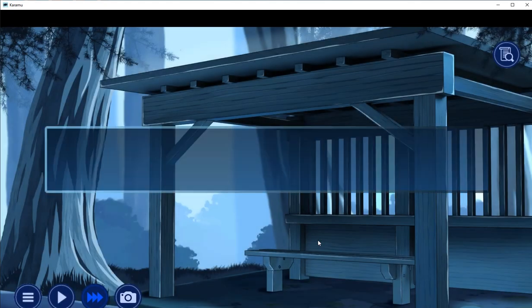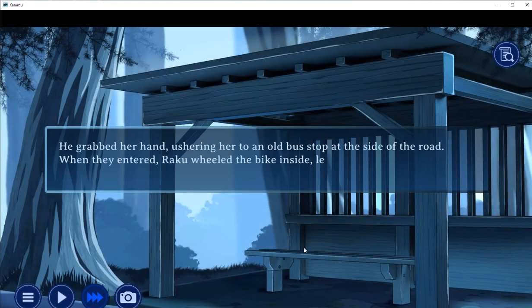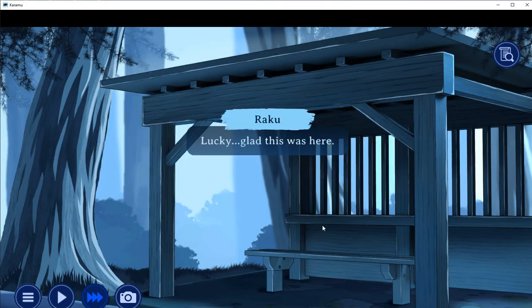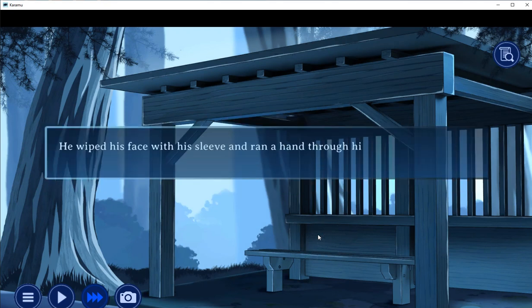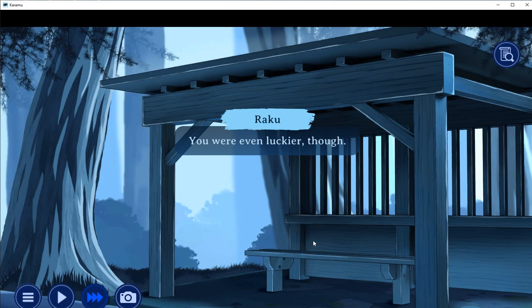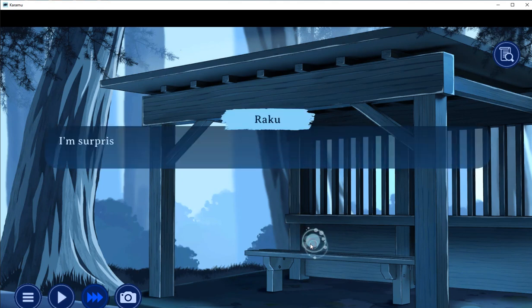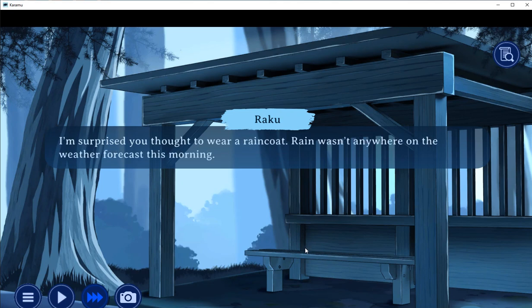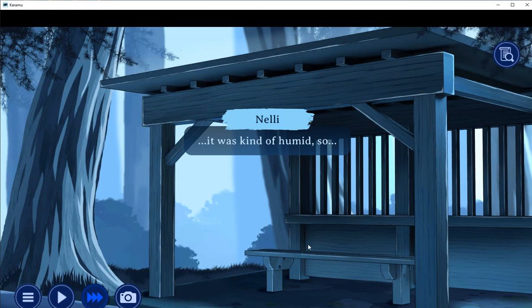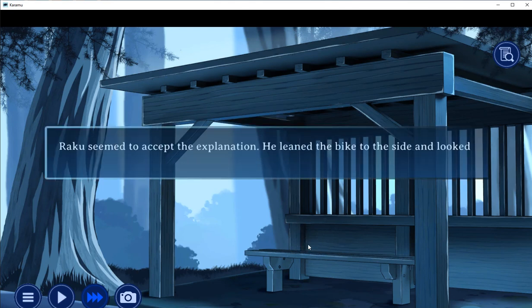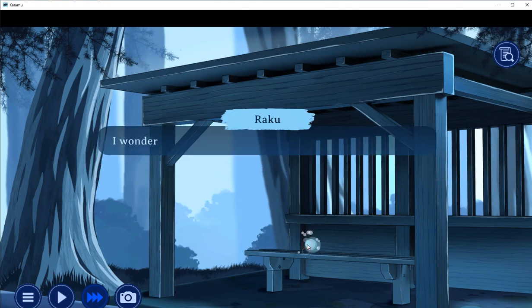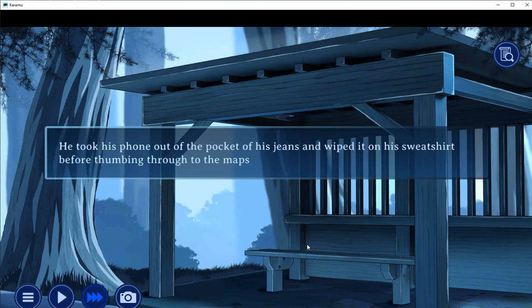Over there! He grabbed her hand, ushering her to their old bus stop. Lucky. Glad this was here. He wiped his face with his sleeve. You were even luckier, though. What do you mean? He pointed at her coat. I'm surprised you thought to wear a raincoat. Rain wasn't anywhere on the weather forecast this morning. It was kind of humid, so... He seemed to accept the explanation. I wonder if the buses still come to this stop. There's no sign. He took out his phone.